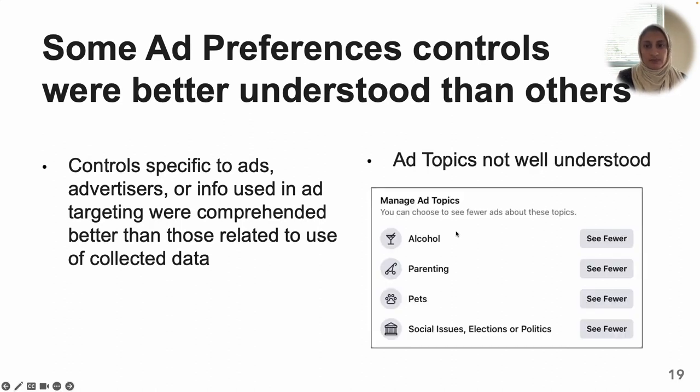We found that the ad topics menu, which allowed users to see fewer of 4 predefined categories, was not well understood. Participants were confused as to how these 4 categories were chosen.